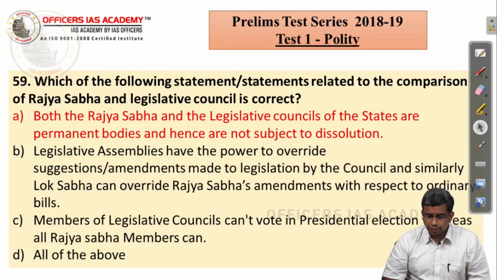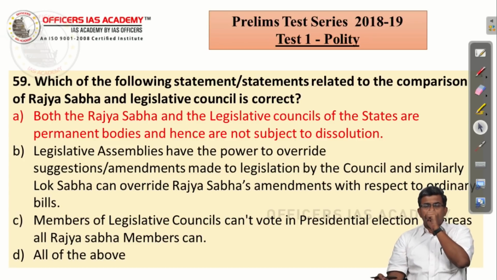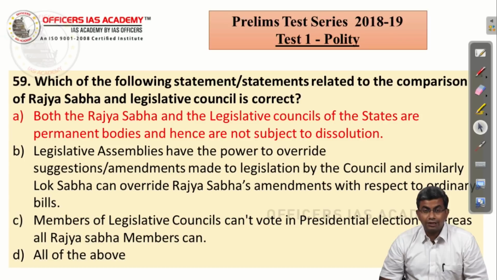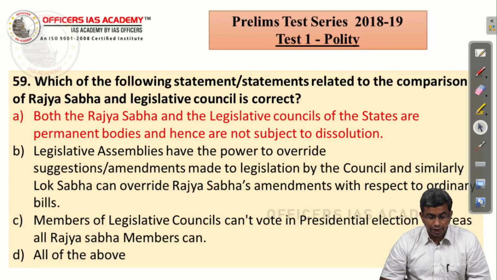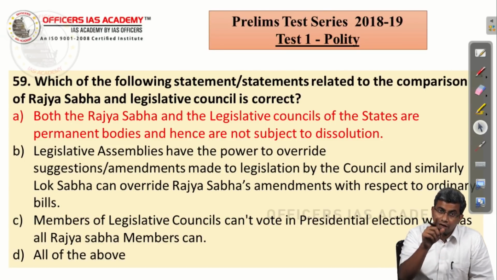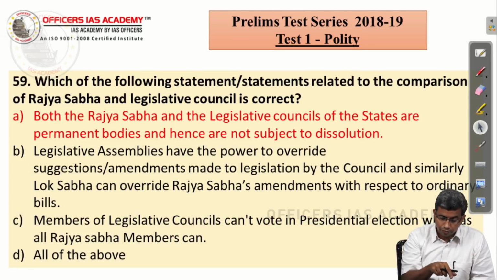Which of the following statements related to the comparison of Rajya Sabha and Legislative Council is correct? Again, you can ensure that you are eliminating all the wrong answers, then you will arrive at the correct answer. Legislative Assembly has the power to override the Legislative Council, but can Lok Sabha override the Rajya Sabha? It can override the Rajya Sabha only in case of a money bill, not in case of ordinary bills.